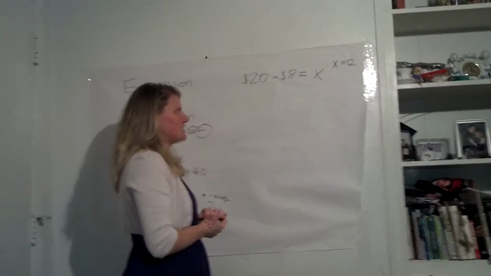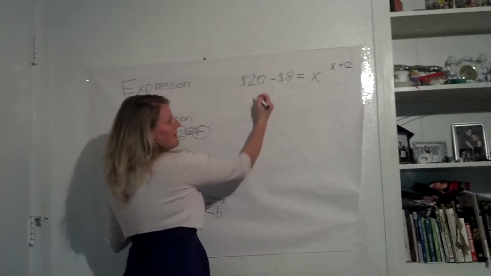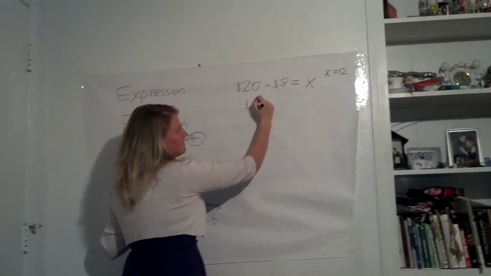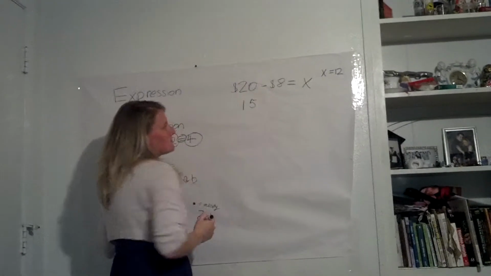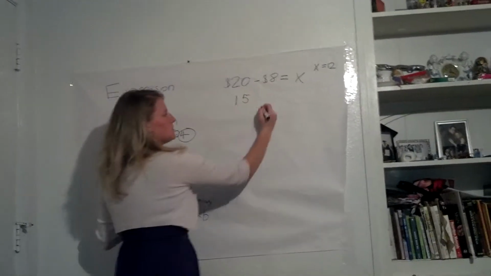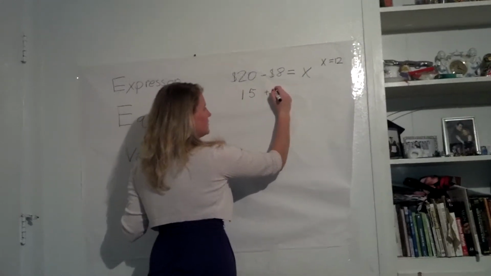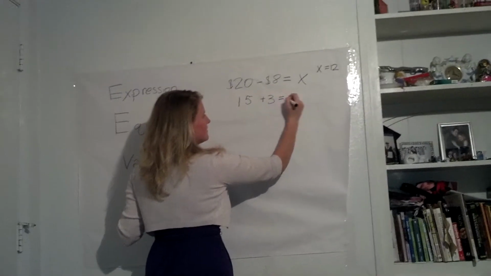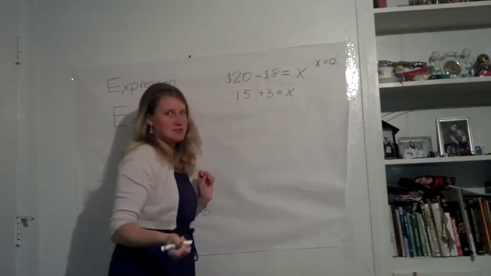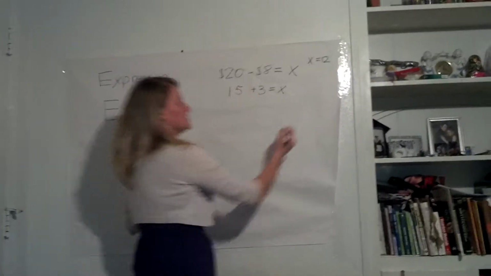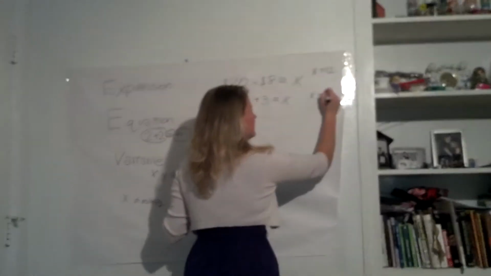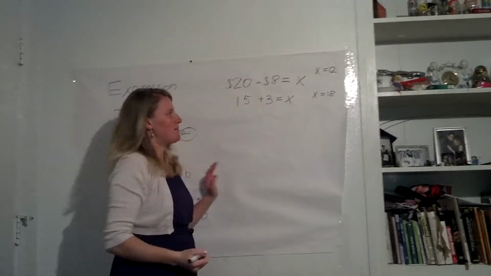Let's try one more real fast before we move on. Let's say you had 15 DVDs, and you went to the store, and you bought 3 DVDs. That would equal X. So obviously X equals 18, right? There, you solved the second algebra problem. That was pretty easy, right?